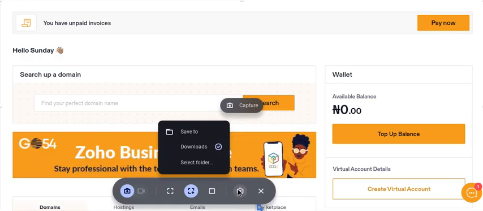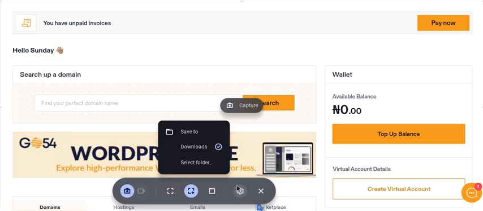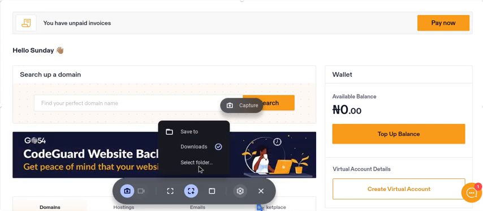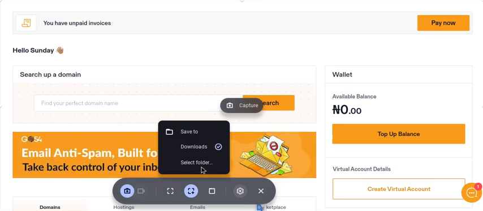Then you also see the option to turn on your camera, and you see the option to choose the folder where you want to save the recording file. As mentioned, currently this is the only option available. From here you can select the folder where you want to save your recorded videos. So that is basically how to go about recording.